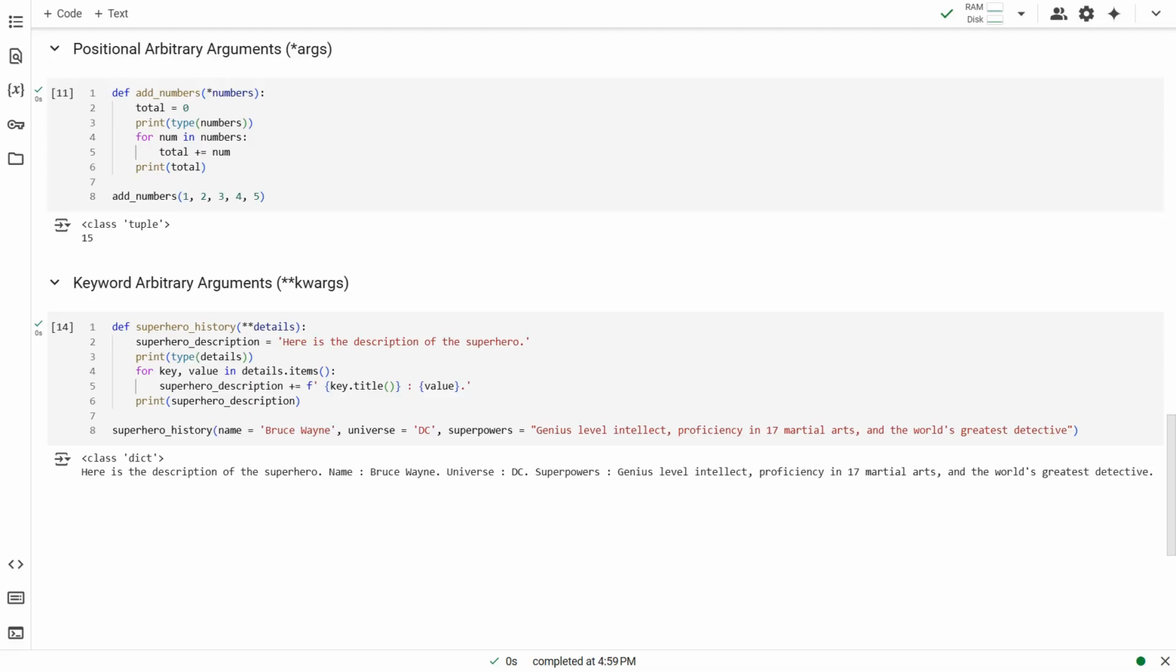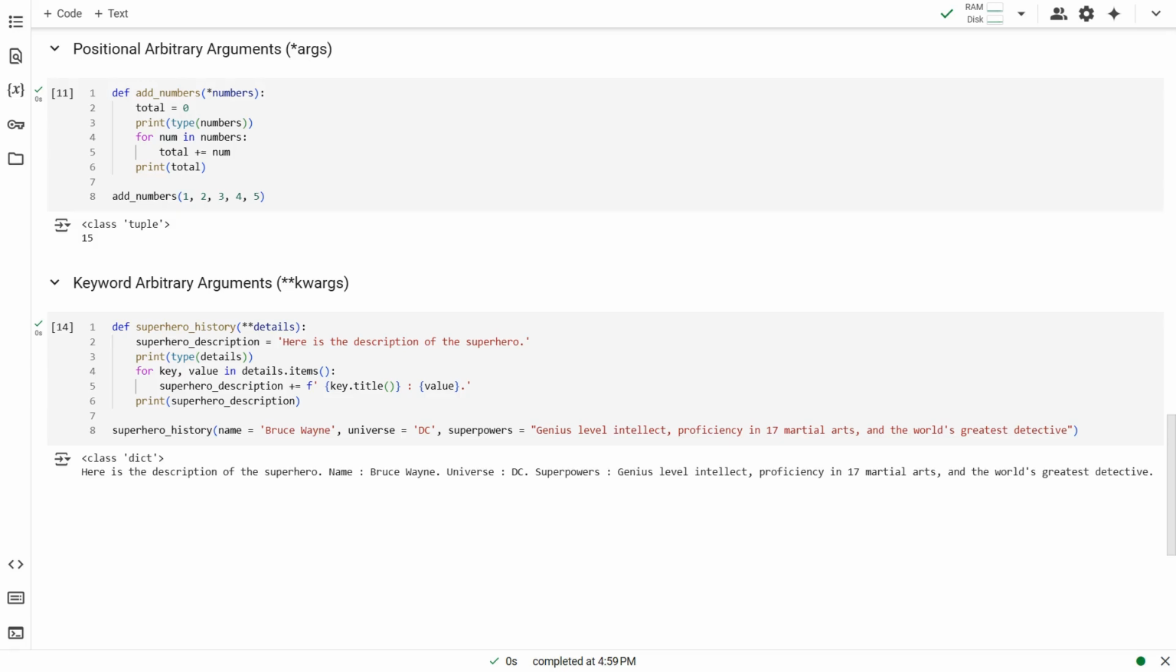In the first example, we have a function that can add any count of numbers. As the count of the numbers is unknown, we can use arbitrary positional arguments. We can give any number of arguments, but all those would be taken in as a tuple, because, in the function, we have prefixed the parameter, numbers, with an asterisk. We can calculate the sum and print it.